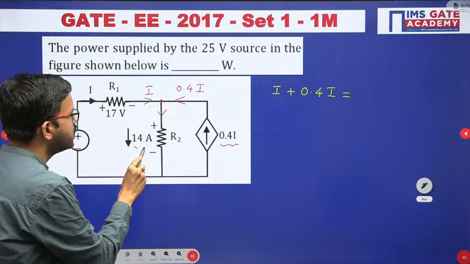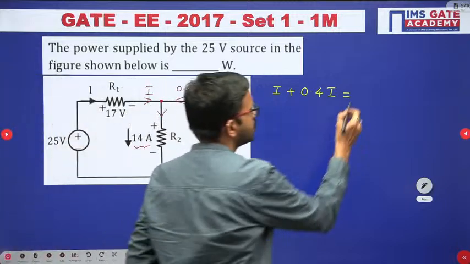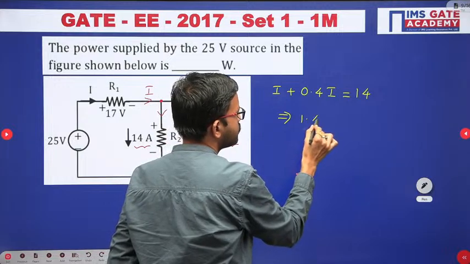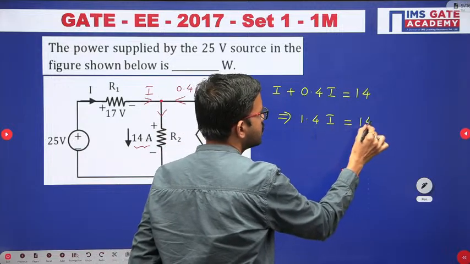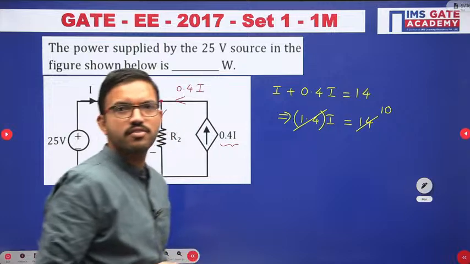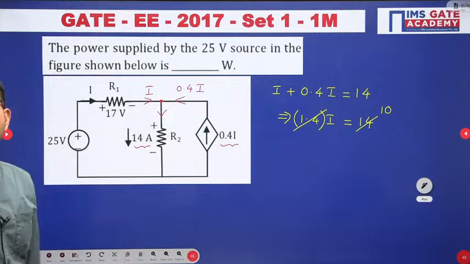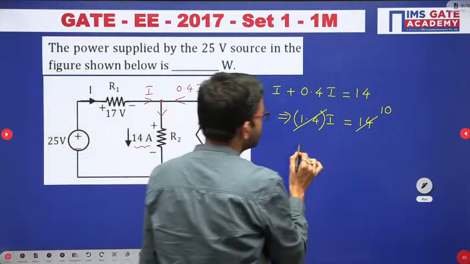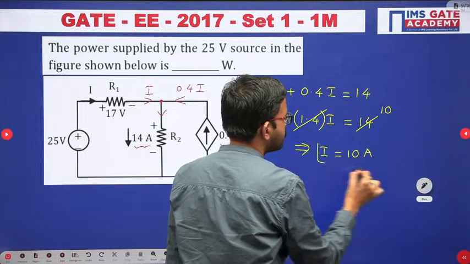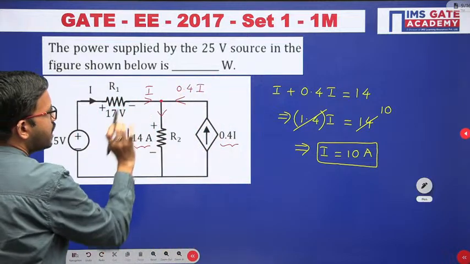Or even you can observe here, they have given that in this branch the current flowing is 14 ampere. So 1 plus 0.4, that is 1.4 into I is equal to 14. Here 1.4 into 10 is nothing but 14. Yes, very good Amarjit. So from here you are getting current I equal to 10 ampere, right? So here we calculated the current value.